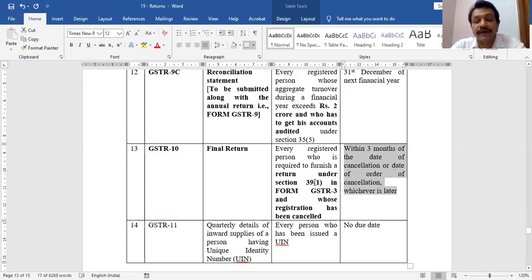And the last form in India of GST is GSTR 11. It is basically filed by those people who do not have any GSTIN but who have a UIN, unique identification number. Do you remember this UIN concept?